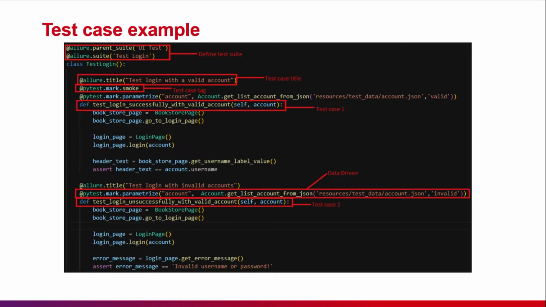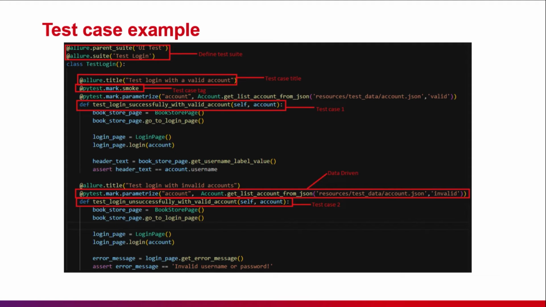Here is the test case example for authentication. You can see the test script is easy to understand. For the first test case, we will test login successfully with valid account. The account information will be taken from a data file in the data folder.